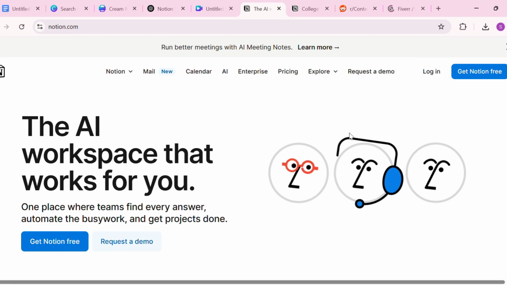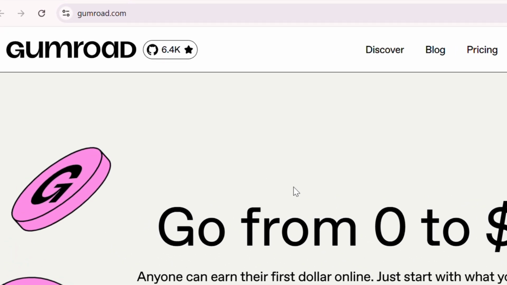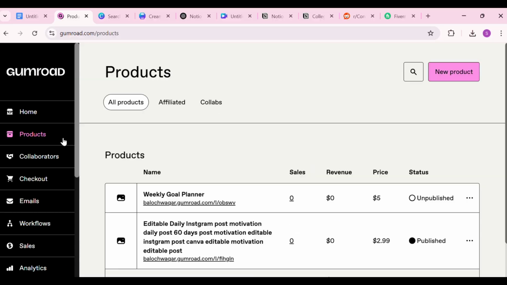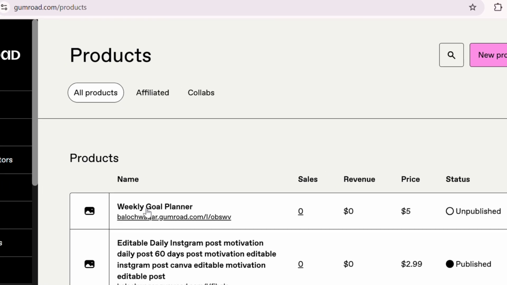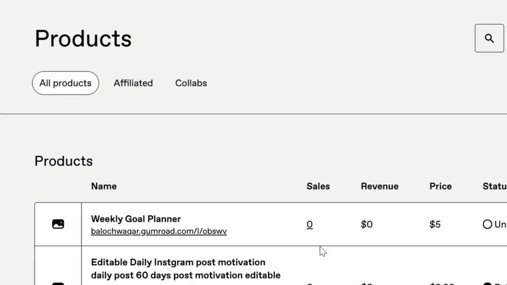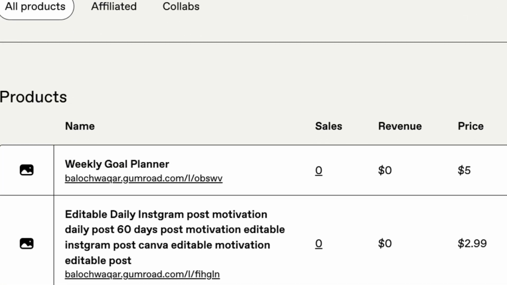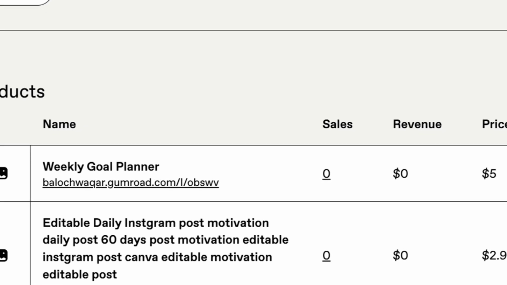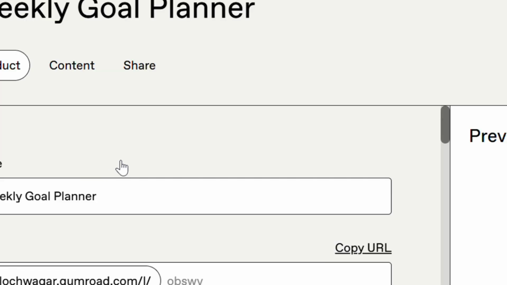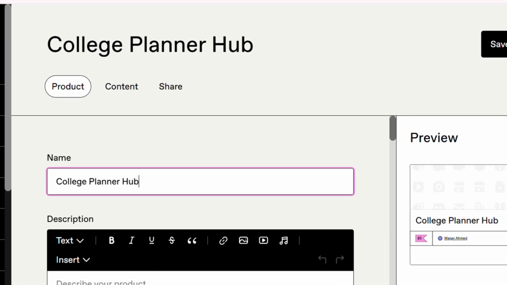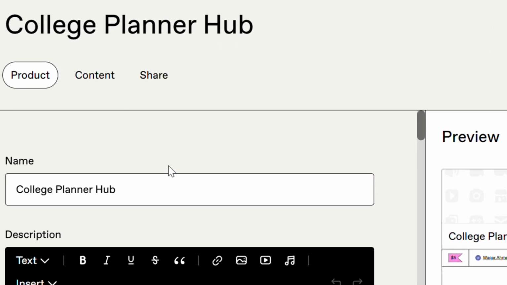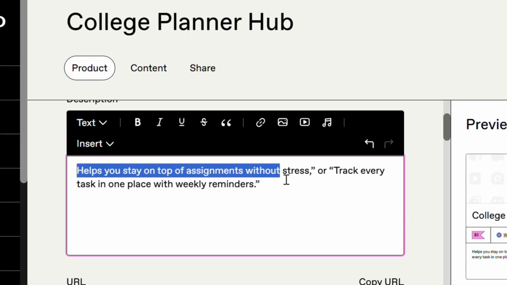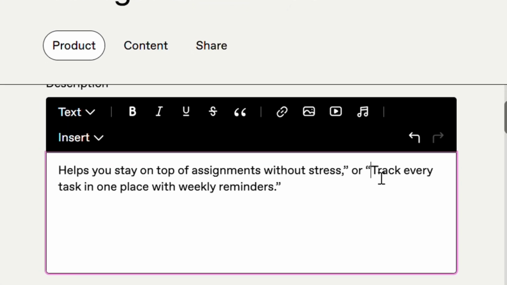When you're ready to sell, go to Gumroad, set up an account, and create a new product. Upload the Notion template link with duplicate access, so buyers can copy it into their own accounts. Add the images you made in Canva and write a short, clear description. Explain what's included, who it's for, and what problem it solves. People don't care about features as much as they care about outcomes. Say things like, helps you stay on top of assignments without stress, or track every task in one place with